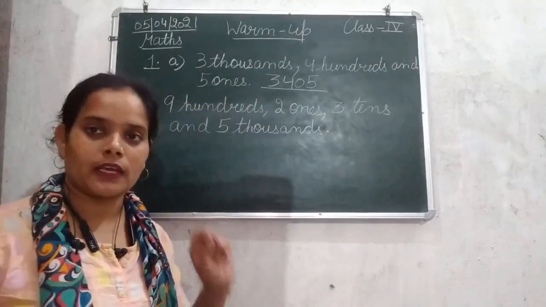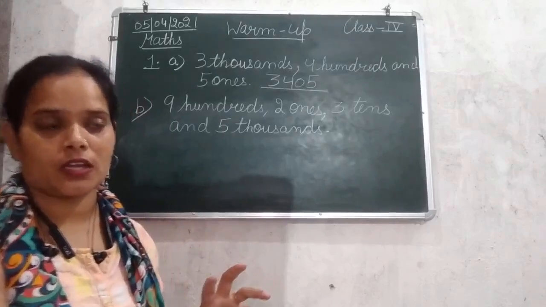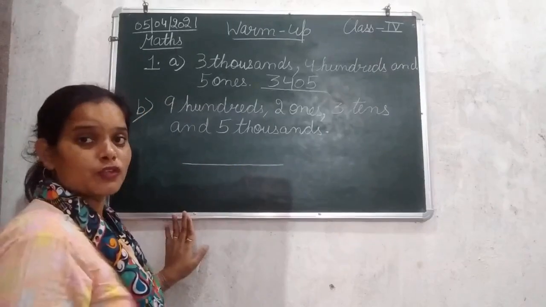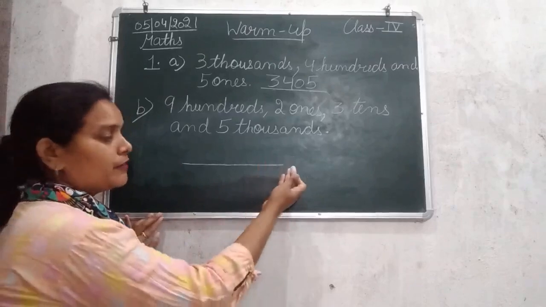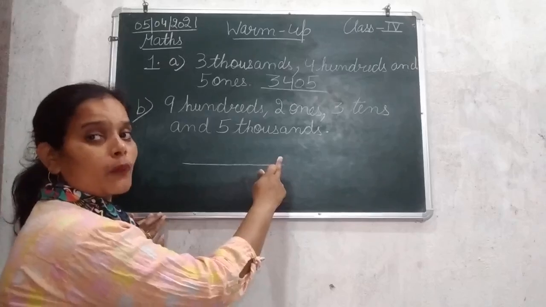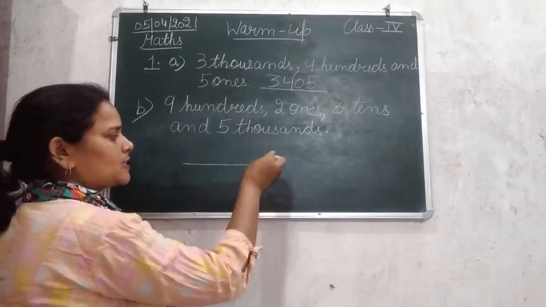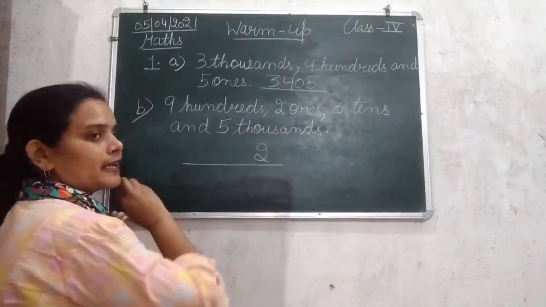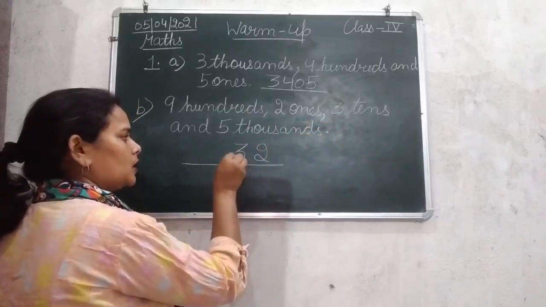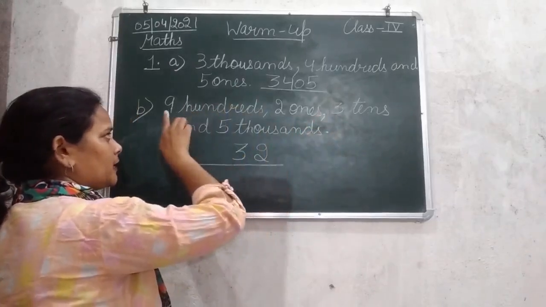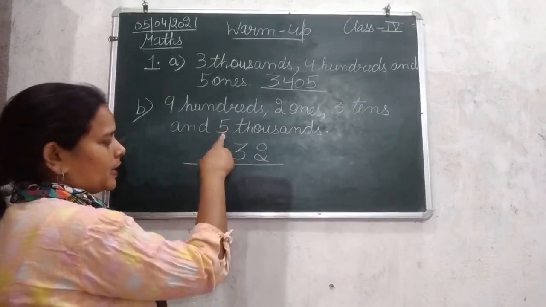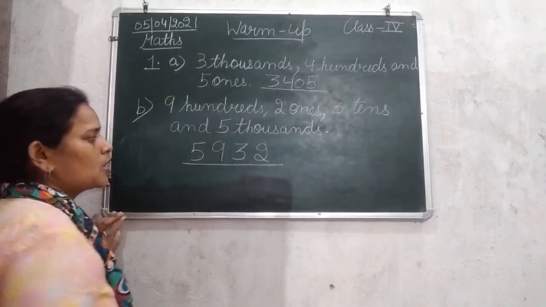We will arrange it ourselves, in a proper serial order. So according to the Indian place value chart, first of all we will write from the right hand side. First we write the digit at ones place, that is 2. Then at tens place they have given 3. After tens comes 100, and at 100 place we are given 9. After 100 place, the next is 1000 place, and here we have 5.